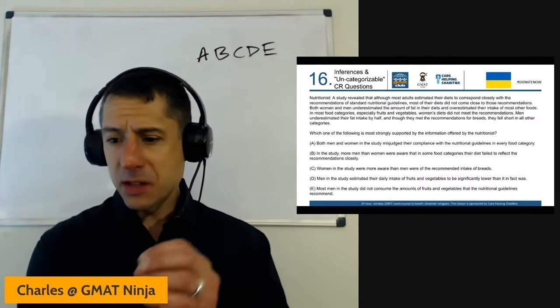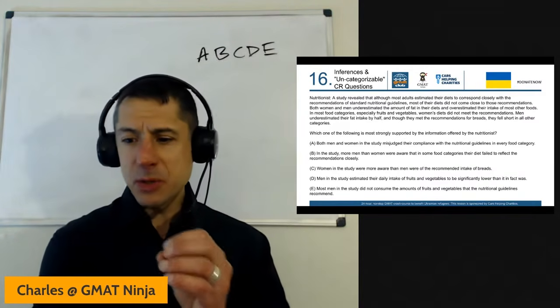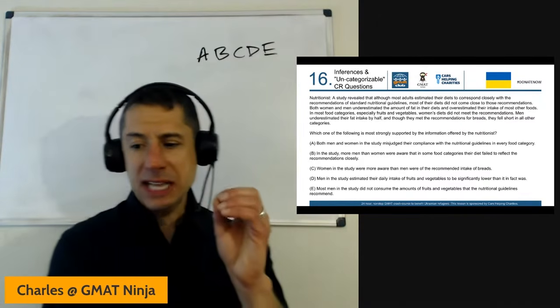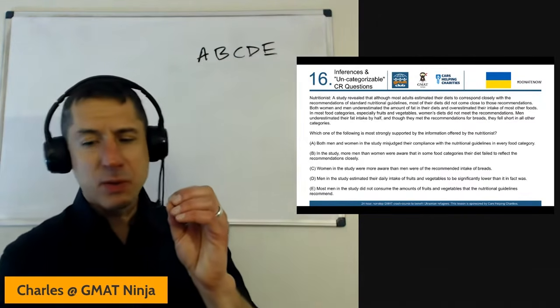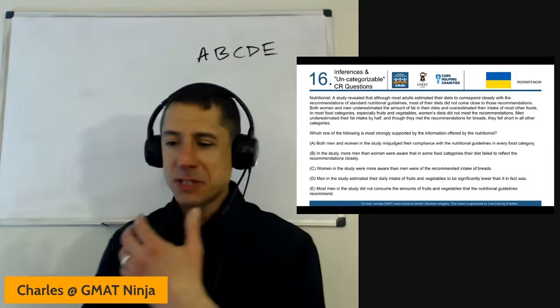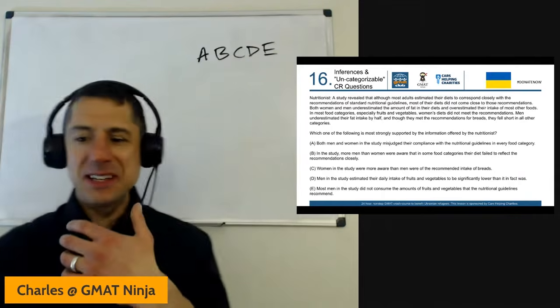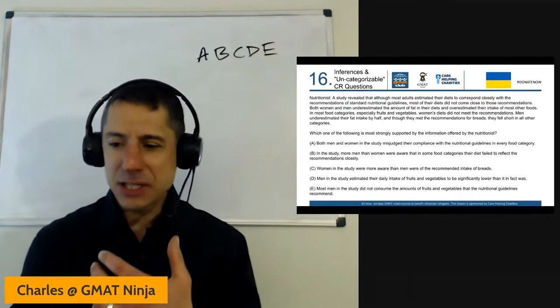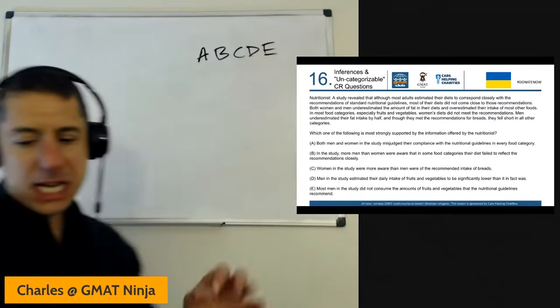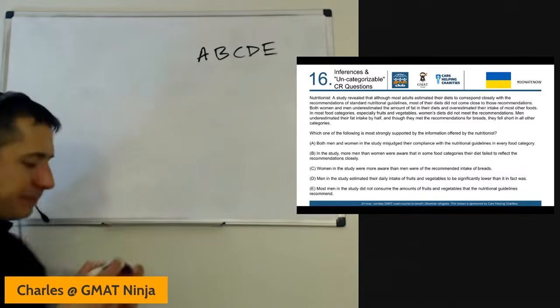Most adults estimated their diets to correspond closely. Most of their diets did not come close. We don't know that they botched that in every single category. We really have no evidence that's the case. They go through some of them. There's sort of these generalizations. Most didn't come close to the recommendations. Most estimated their diets to closely do it. We don't know that they were wrong in every single category. So we can eliminate A.